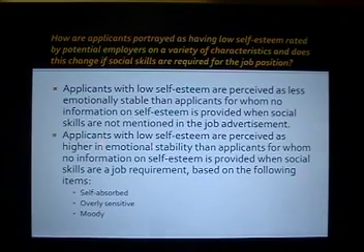Applicants with low self-esteem are perceived as less emotionally stable than applicants for whom no information on self-esteem is provided when social skills are not mentioned in the job advertisement. Applicants with low self-esteem are perceived as higher in emotional stability than applicants for whom no information on self-esteem is provided when social skills are a job requirement, based on ratings on the following items: self-absorbed, overly sensitive, and moody.